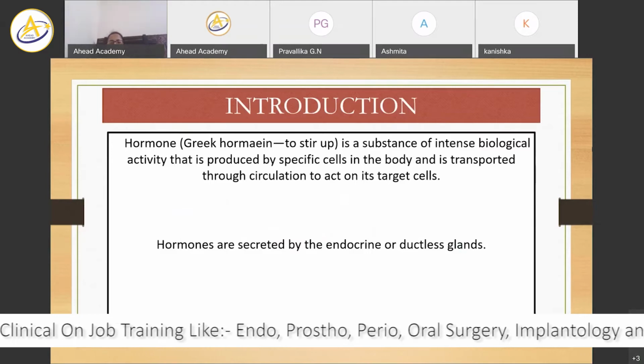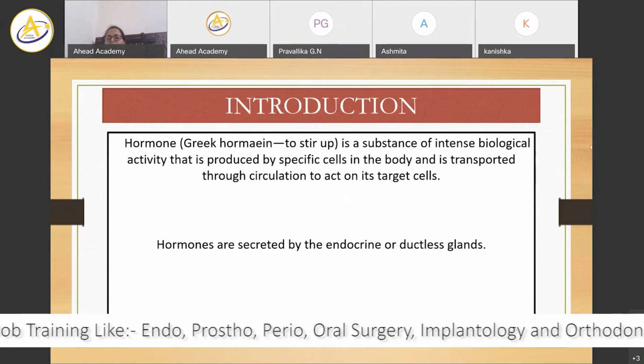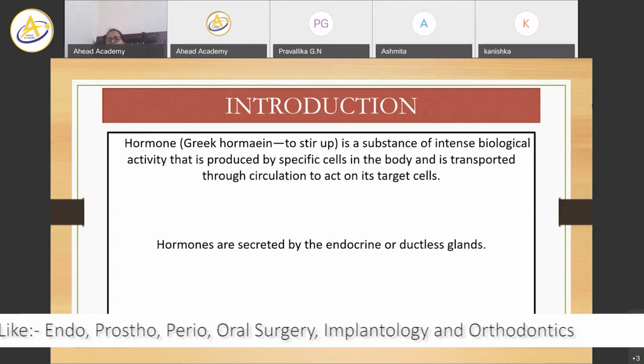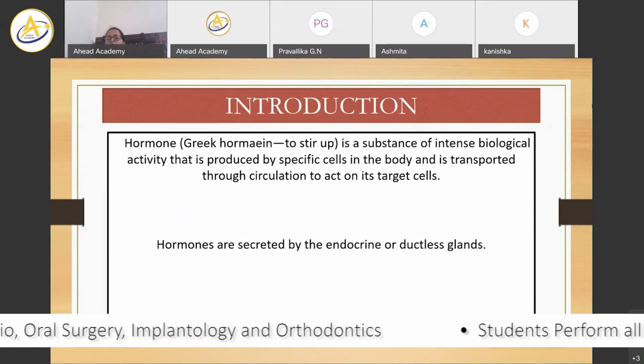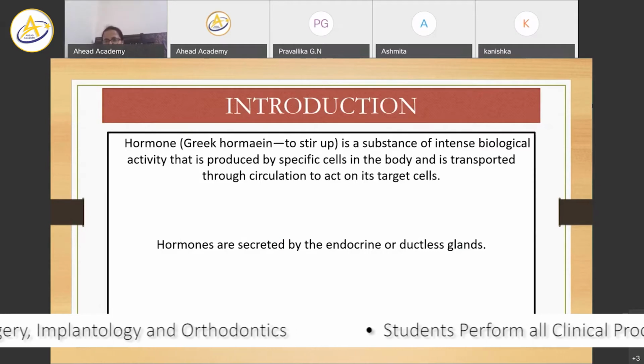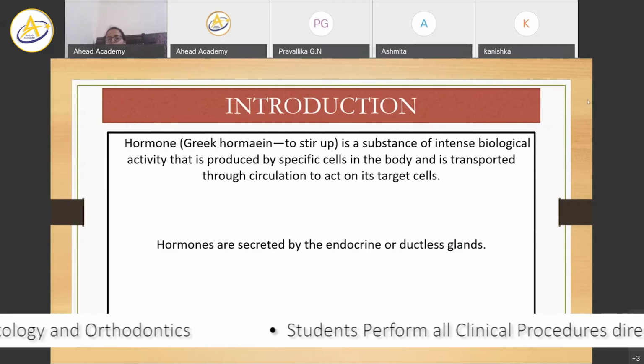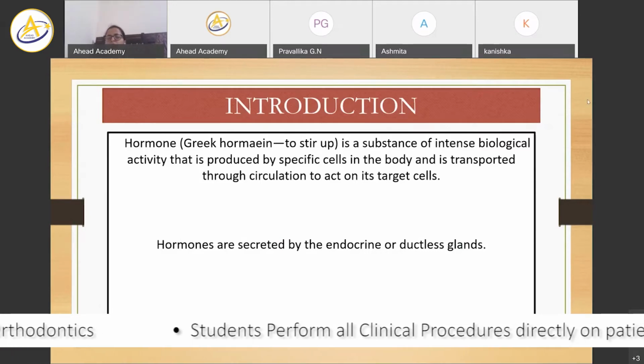Hormones are basically a kind of substance, a chemical, which is produced by a specific kind of cells in the body and is transported through the circulation to act on its target cells.